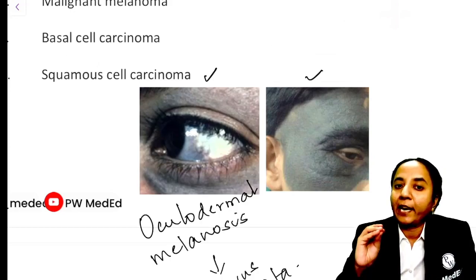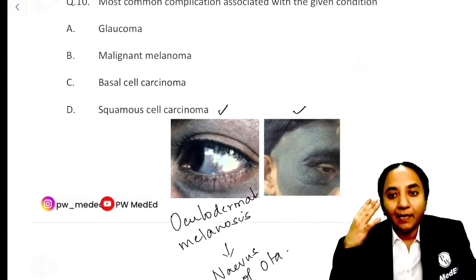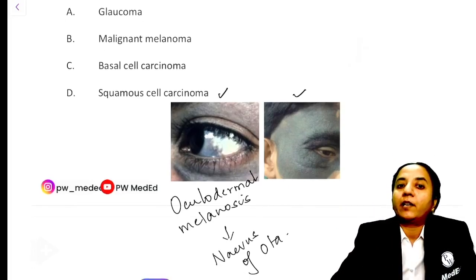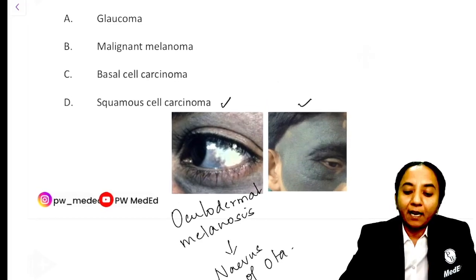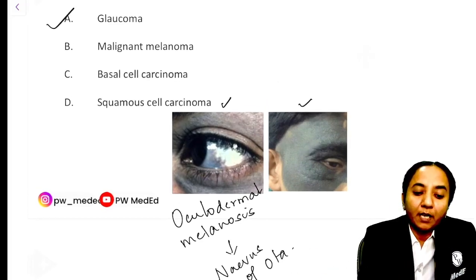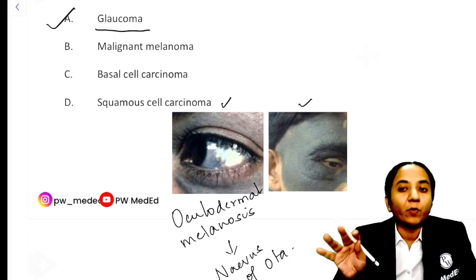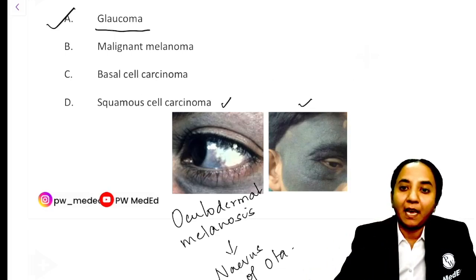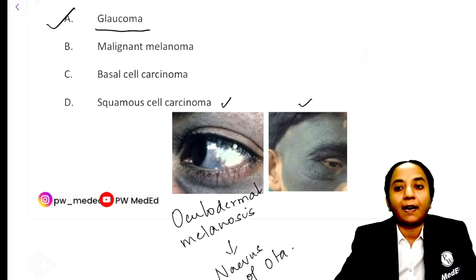So look at the episclera. You will have this kind of episcleral melanosis, and also melanosis in the skin surrounding the eyelids and this half of the face. So this is called oculodermal melanosis or nevus of Ota, which has a very strong association with glaucoma. Students were able to recall that glaucoma was one of the options, and that is what led me to think that the picture may have been oculodermal melanosis or nevus of Ota, in which case the answer is glaucoma. But suppose the picture was this.